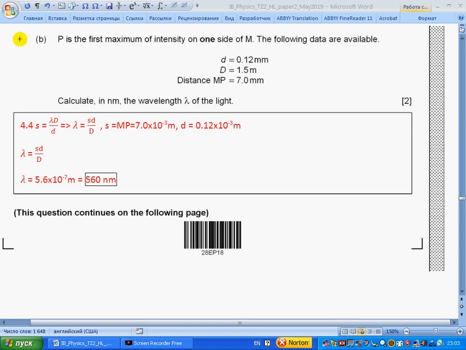P is the first maximum of intensity on one side of M. The following data are available. Calculate, in nanometers, the wavelength of the light. So we have the following from section 4.4, the formula for fringes appearing in the double slit experiment.